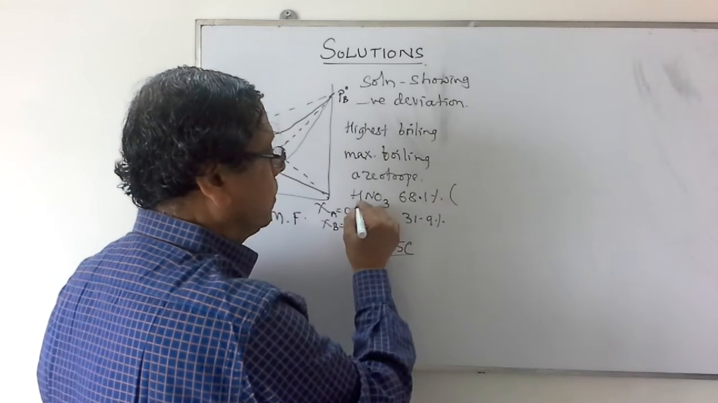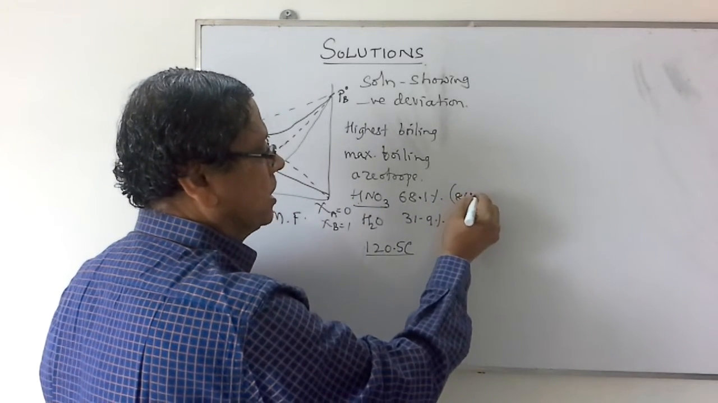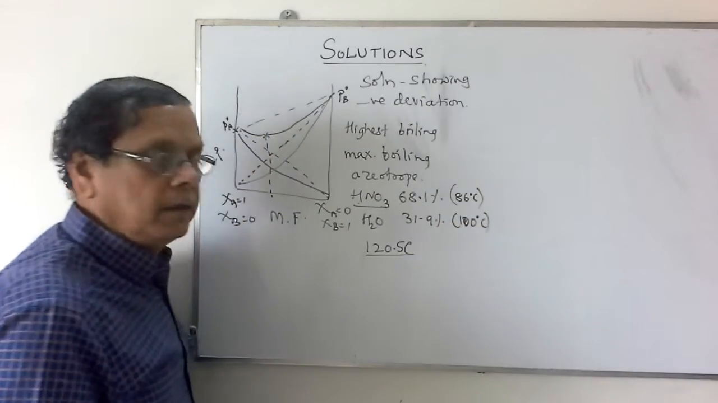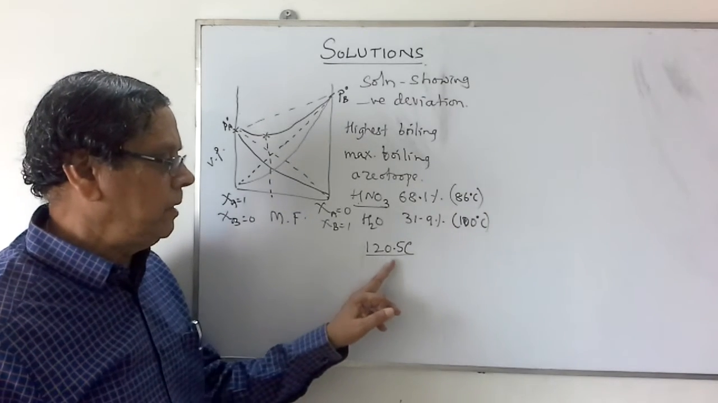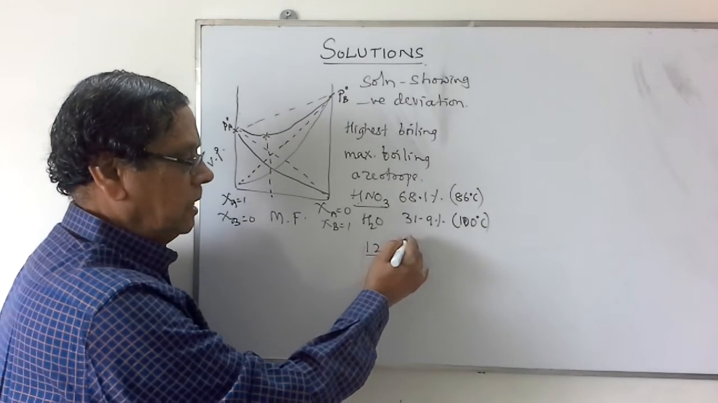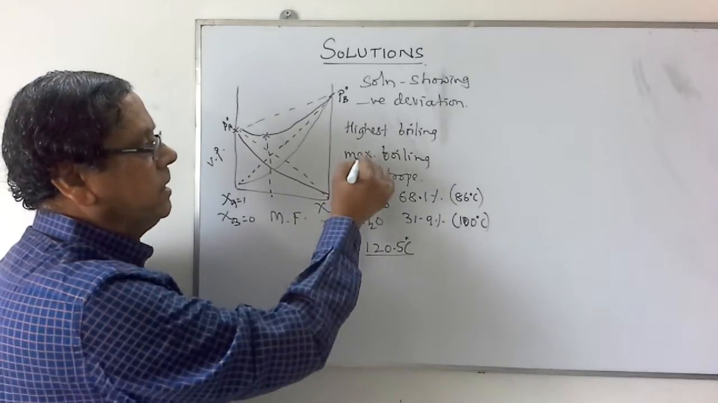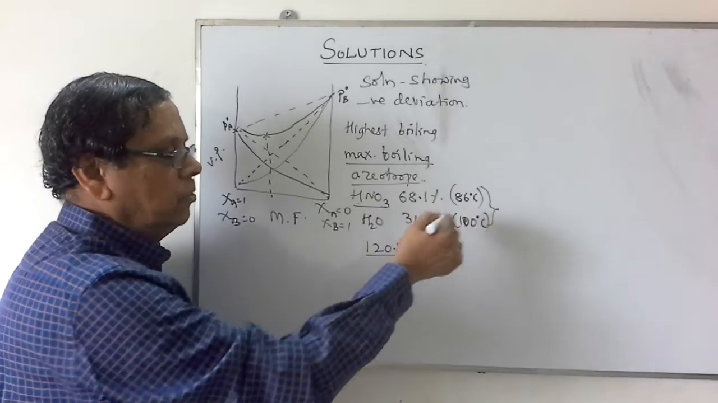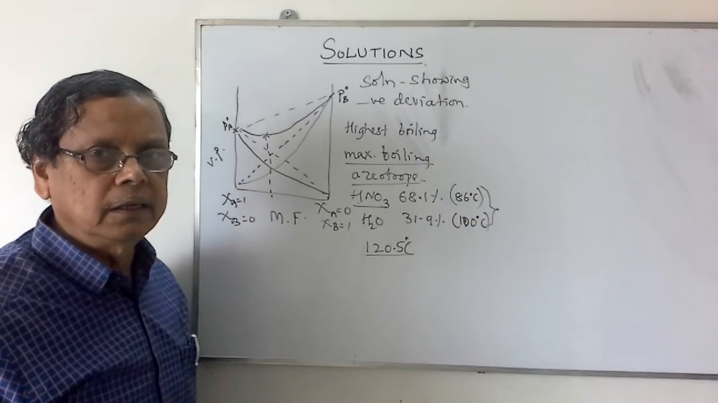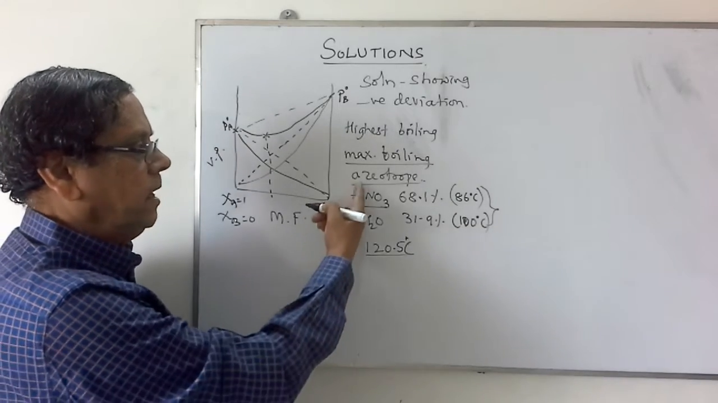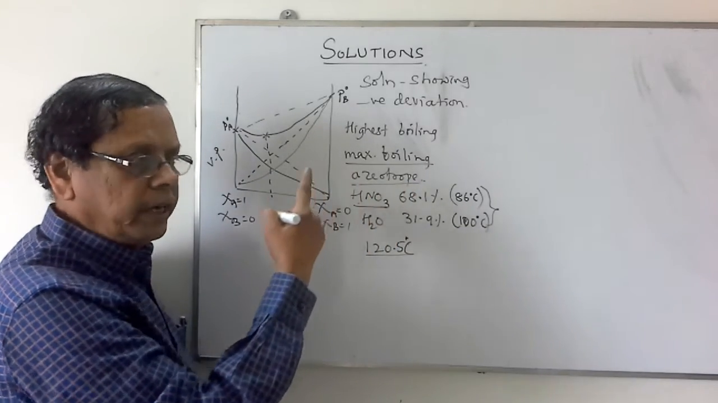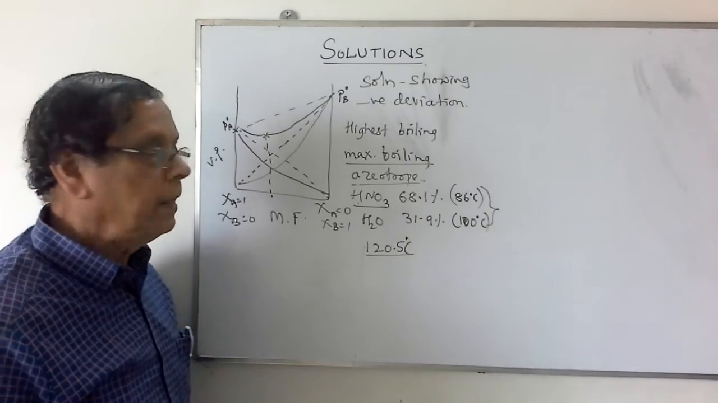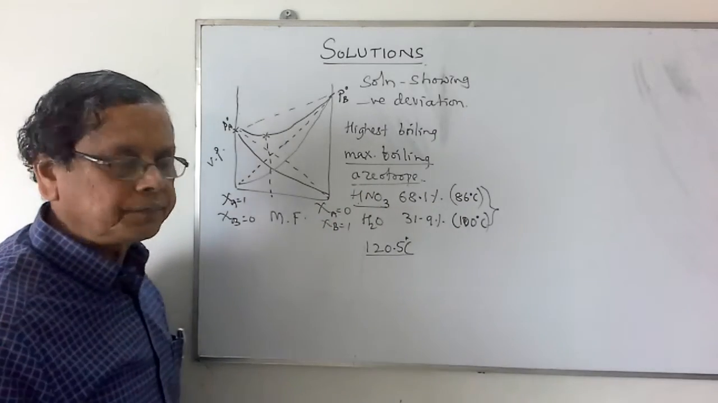So for pure nitric acid, the boiling point is 86 degrees Celsius. For water, it is 100 degrees Celsius. For the solution, it will be 120.5 degrees Celsius, which is the maximum. That's why it is called the maximum boiling azeotrope. And at this composition, the solution will boil as if it is a single liquid. That is the reason why it is called an azeotrope: a solution that boils at a constant temperature without separation into individual liquids.